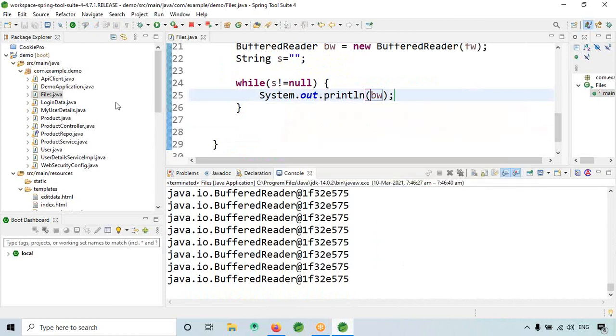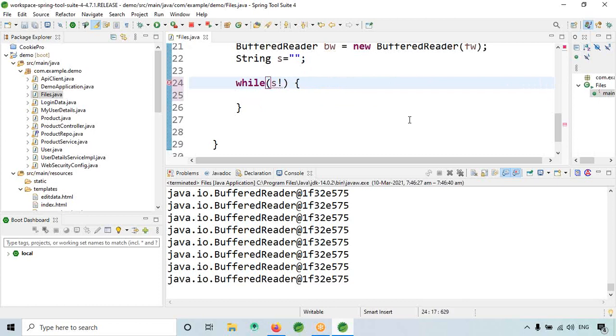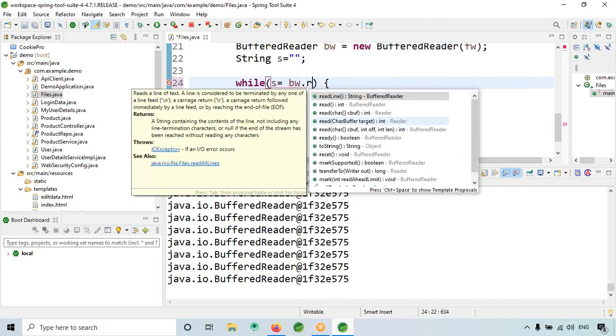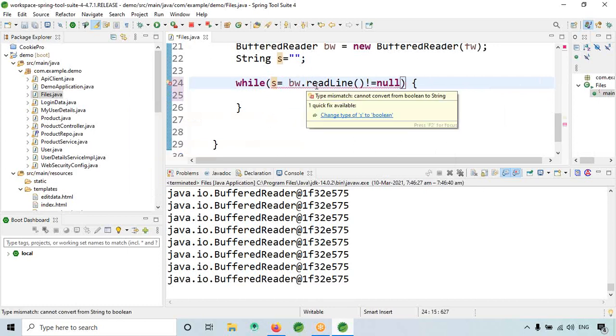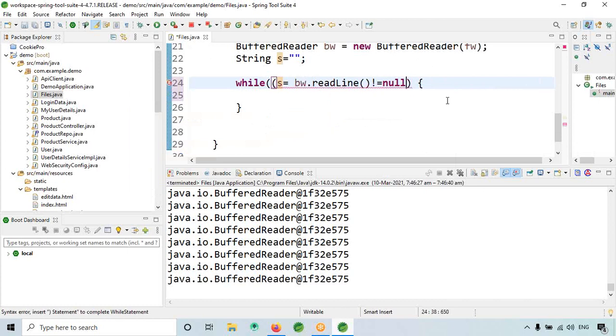What I will do is write something like this: while s equals bw.readLine is not equals to null, something like this.